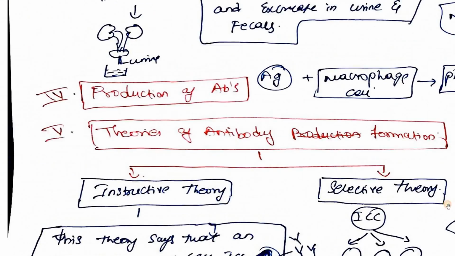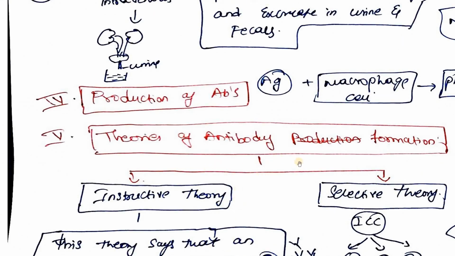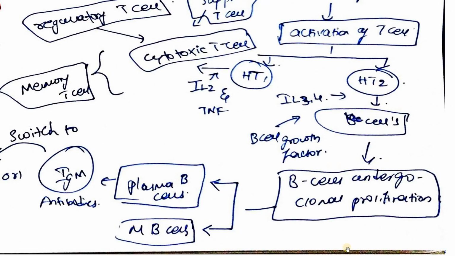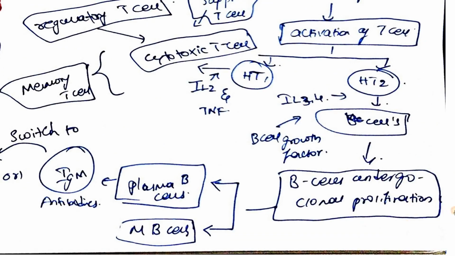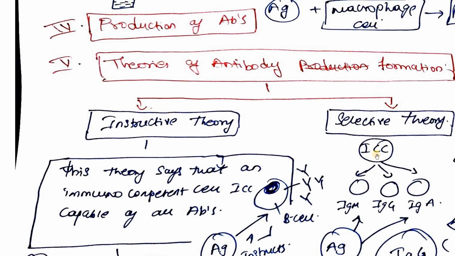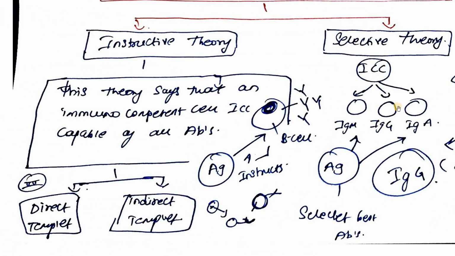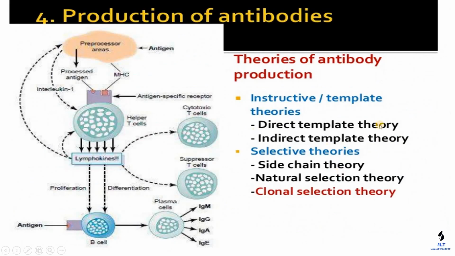Then we can discuss theories of antibody production. There are different theories of how antibodies are produced by B lymphocytes. One example is clonal proliferation. Other than this, we have two classical theories: the instructive theory and the selective theory. These theories, and how antibodies are produced by B lymphocytes, will be discussed in the next lecture.